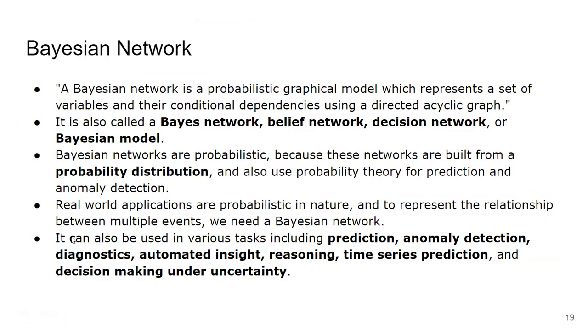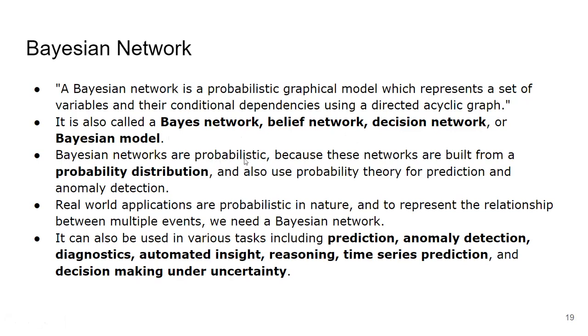So now next we are going to discuss is Bayesian network. So Bayesian network is the graphical representation of probability. Bayesian network is the probabilistic graphical model which represents set of variables and their conditional dependencies using a directed acyclic graph. It is also called Bayes network, belief network, decision network, or Bayesian model.